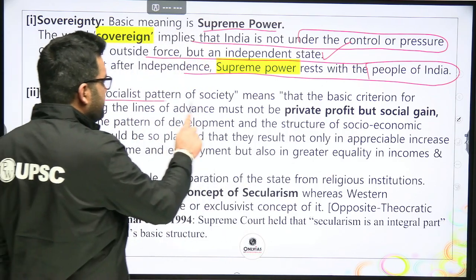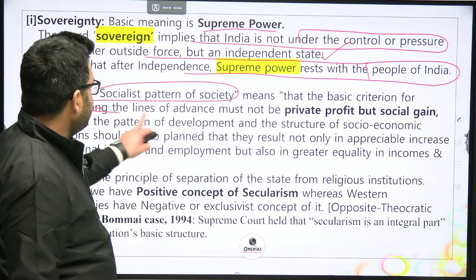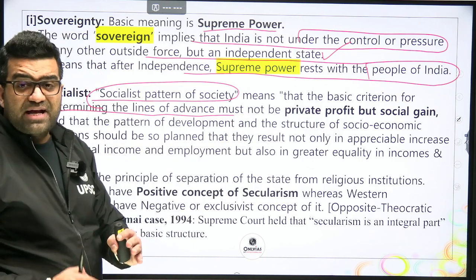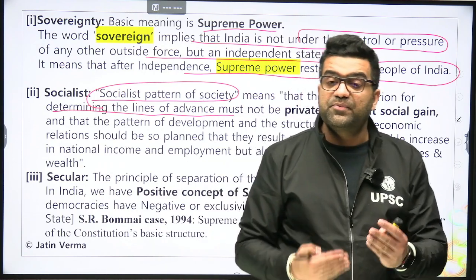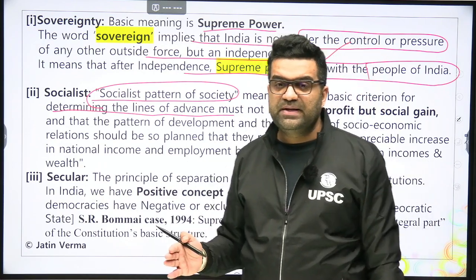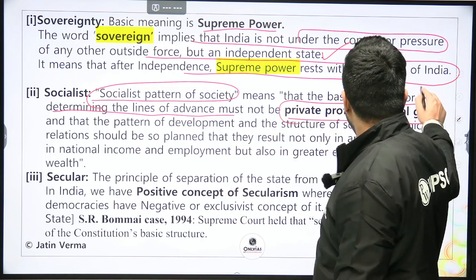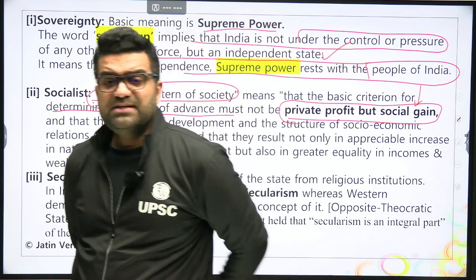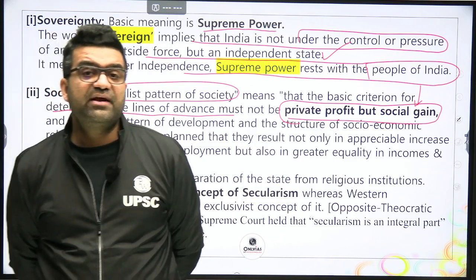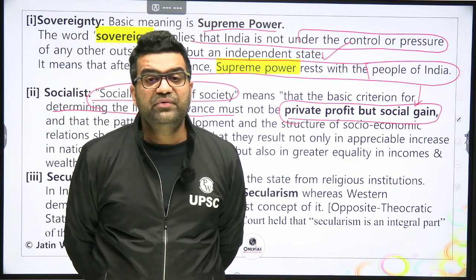Socialist. Socialist pattern of society means that the basic criterion for determining the lines of advancement, we as a nation would have to make economic advances, social advances, progress. Lines of advancement should not be private profit but social gain. Private profit means we initially did not have the right to property. We had it as a fundamental right, but we deleted it.